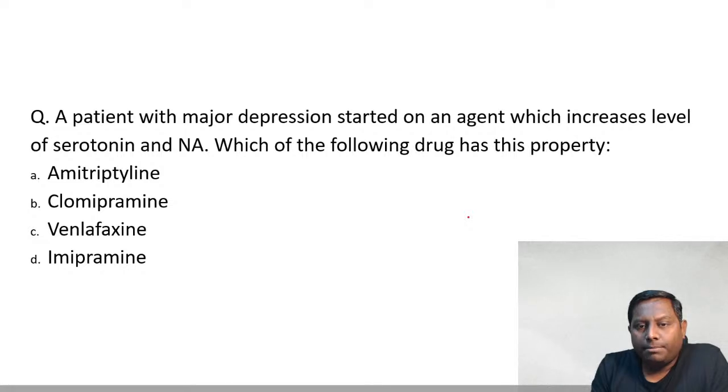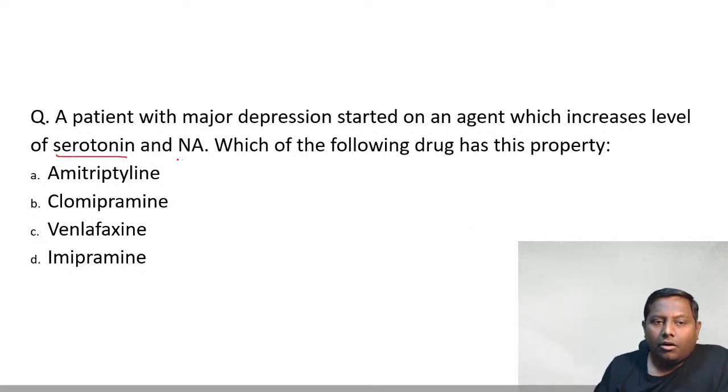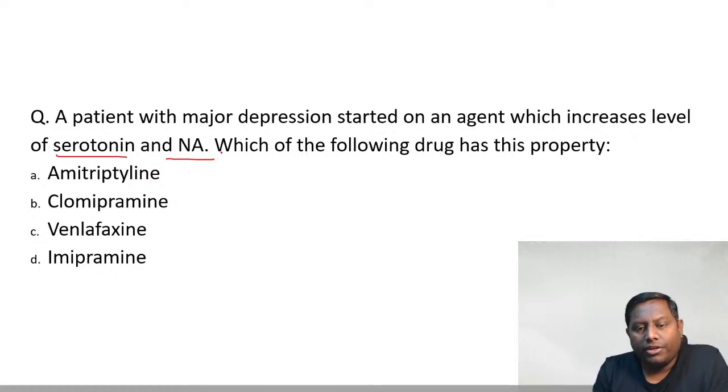A patient with major depression is started on an agent which increases the level of serotonin and noradrenaline. Which of the following drugs has this property? So come on, it's also a very simple question, but given in a case-based scenario. A patient with major depression, the drug is going to increase the level of serotonin and noradrenaline. Which of the following drugs has this property?